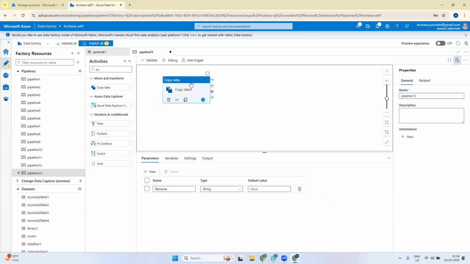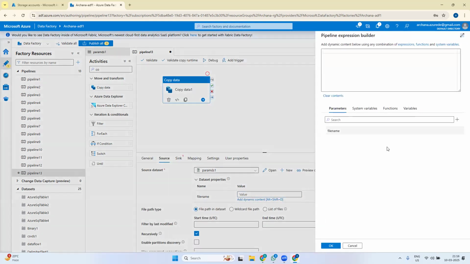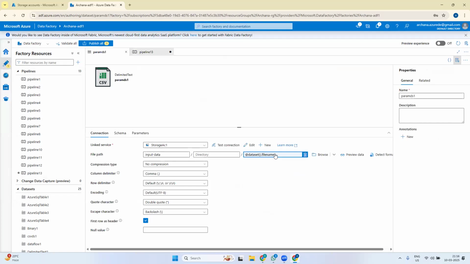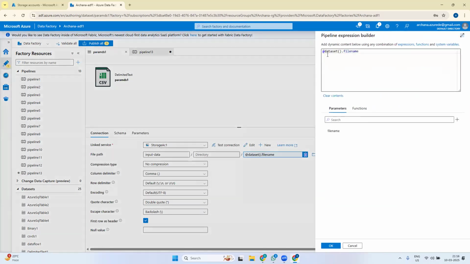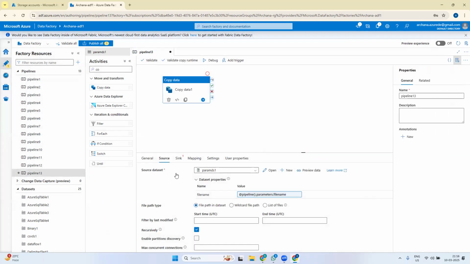I'll go back to the copy data activity, click, and say the value for this file name will come from the pipeline parameter. When you click here, you can see it shows as pipeline parameter file name. Inside the dataset, it was showing as dataset parameter file name, so here it is the pipeline parameter.